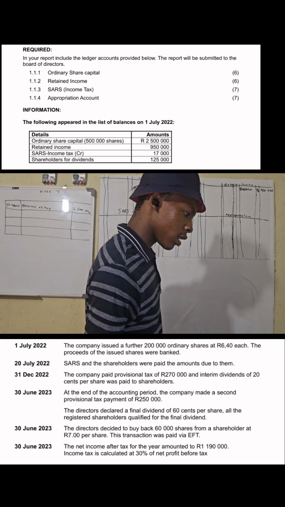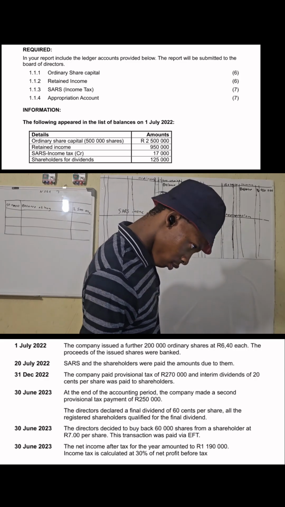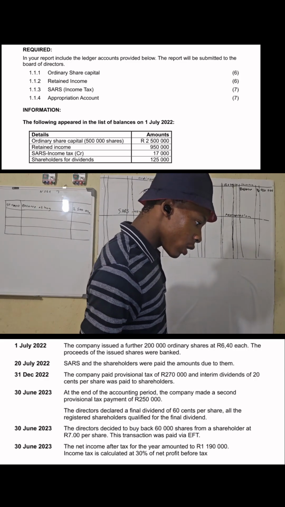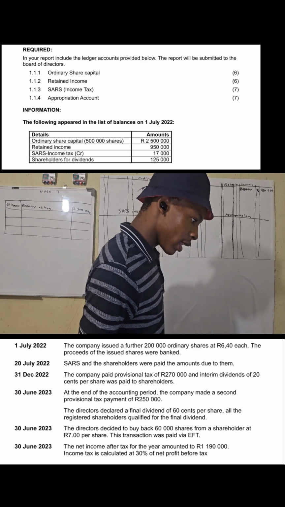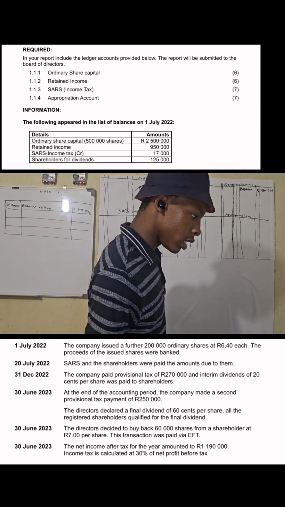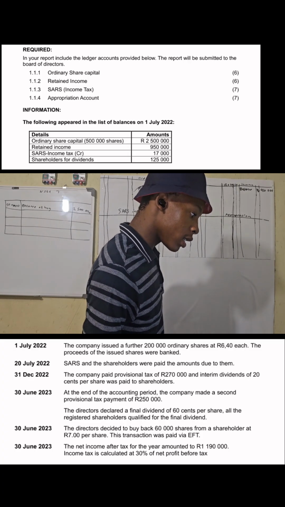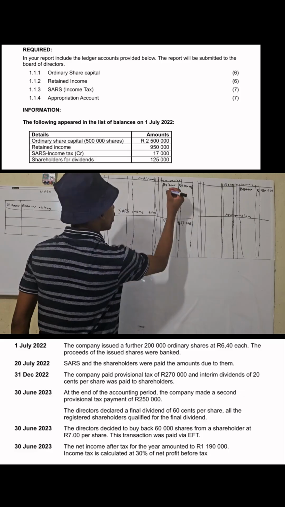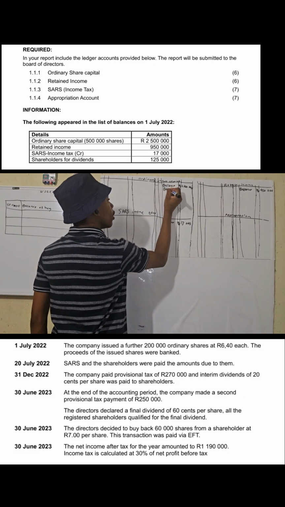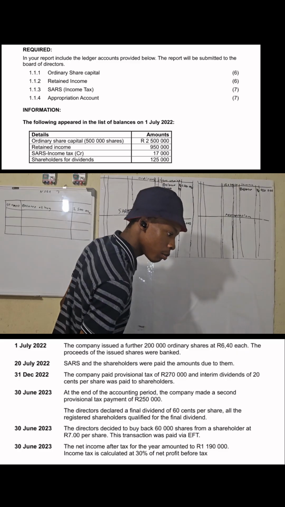200,000 ordinary shares at 6 Rand 40 each. The proceeds of the issued shares were banked, under my CPJ. How much was banked?